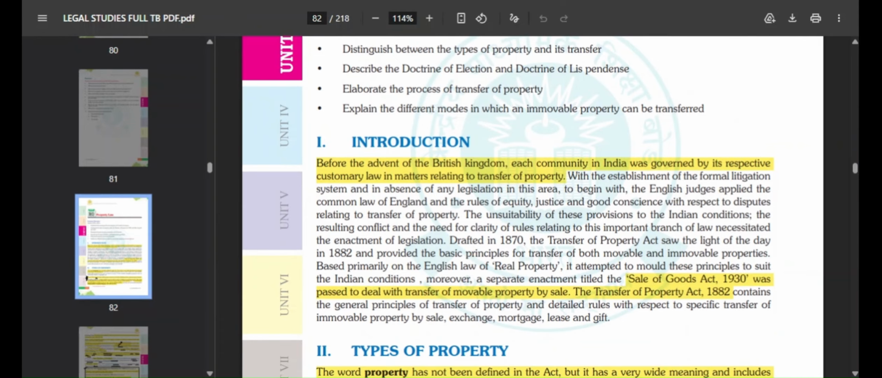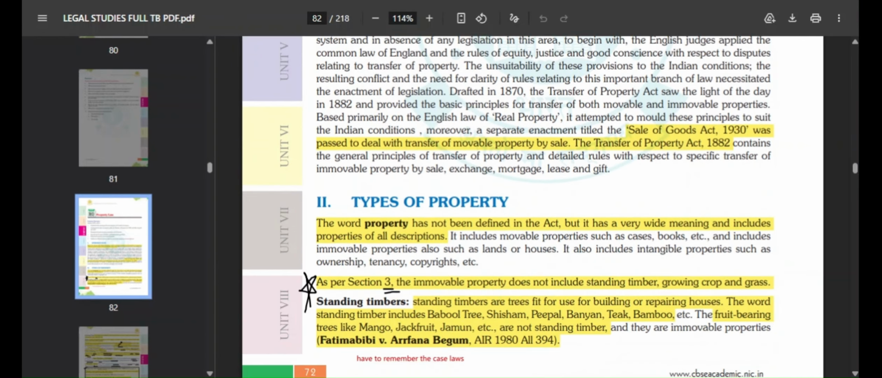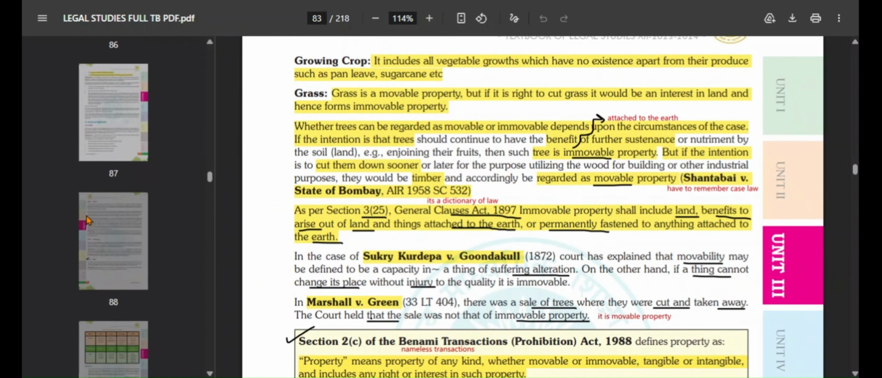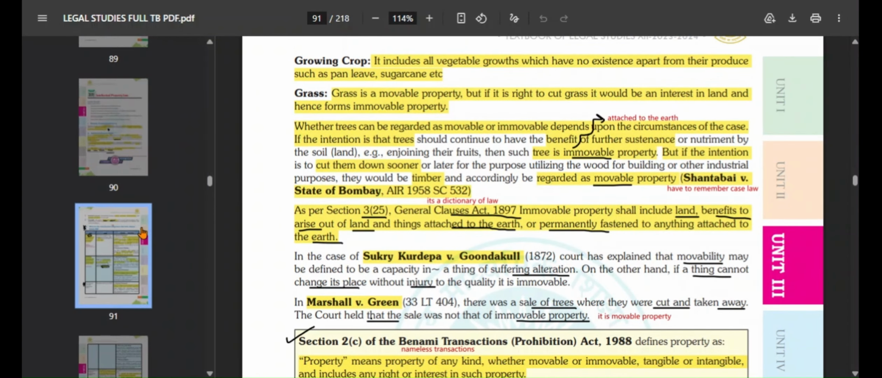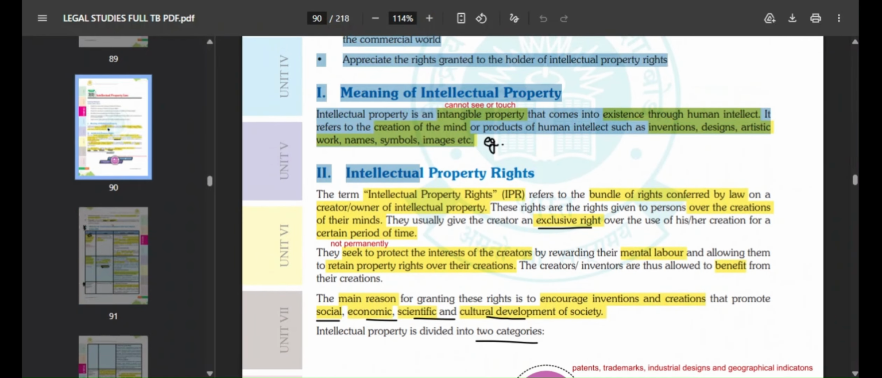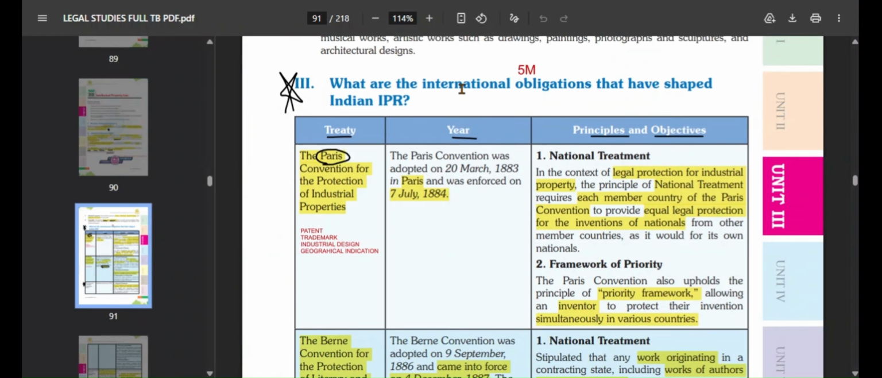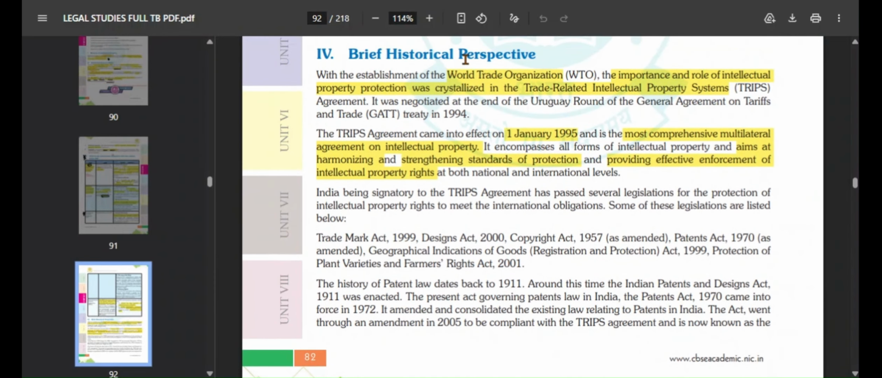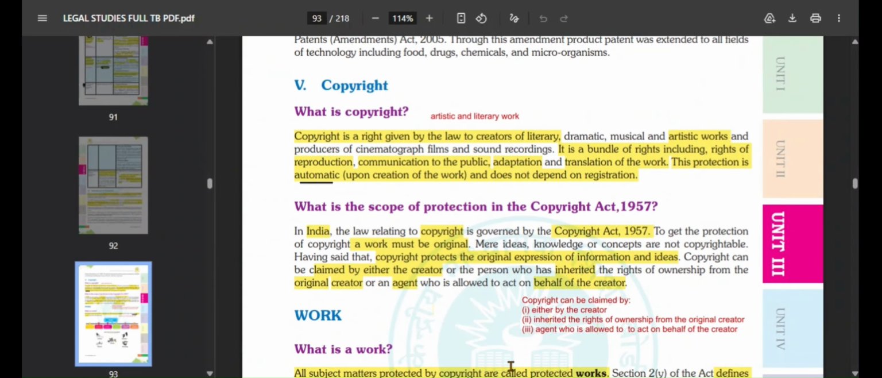I explained what the types of property are, what intellectual property means, what intellectual property rights mean, and the international conventions. Then I also explained the historical perspective, and the types of intellectual properties. All of this I have gone through in a very proper manner.